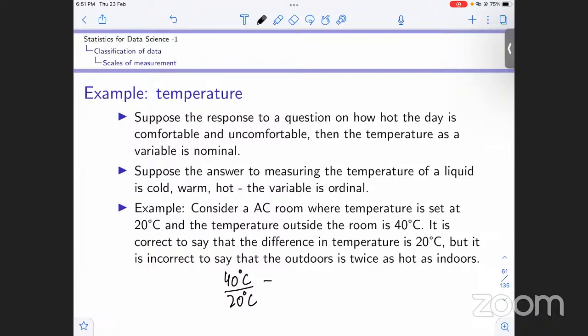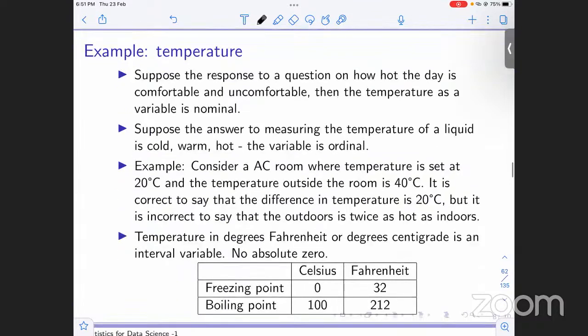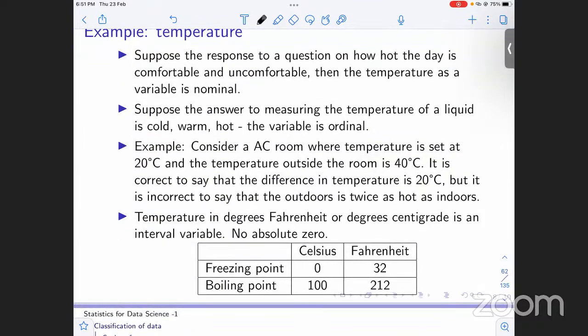So this was for interval scale. Now temperature in degree Fahrenheit or degree centigrade is an interval scale. Okay, it lies on interval scale. Why? Because we don't have any absolute zero. Zero does not coincide with the idea of nothingness.